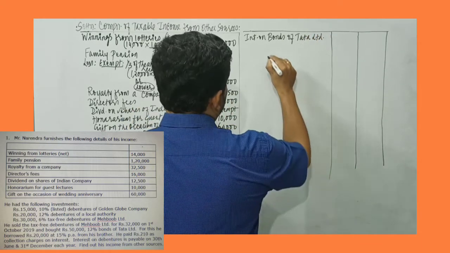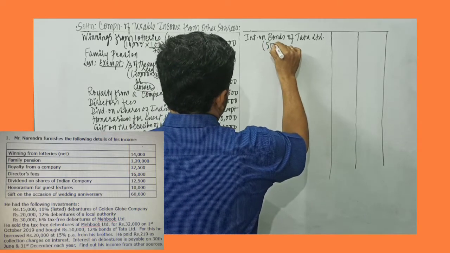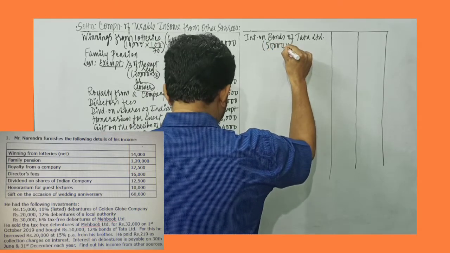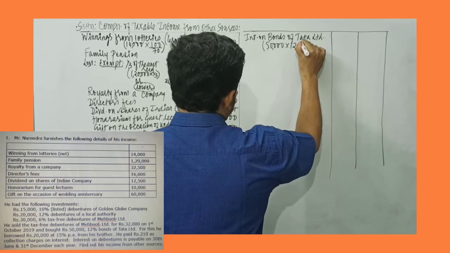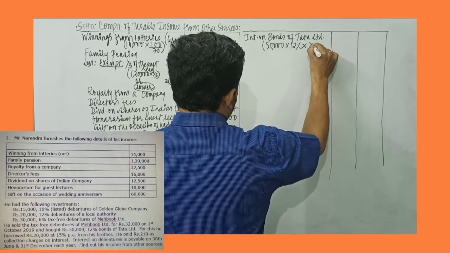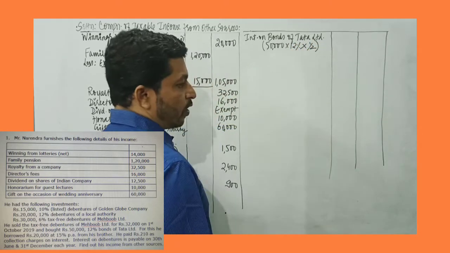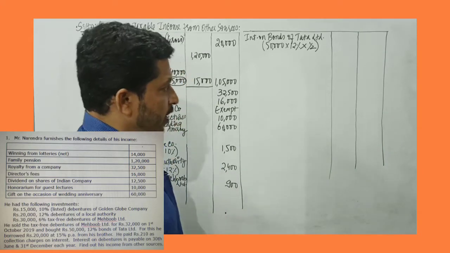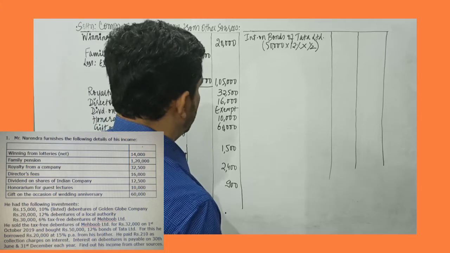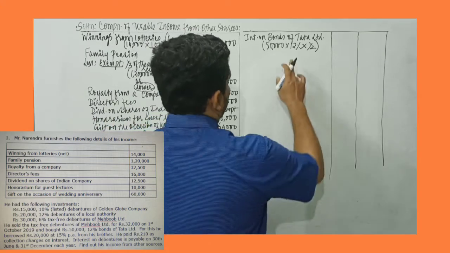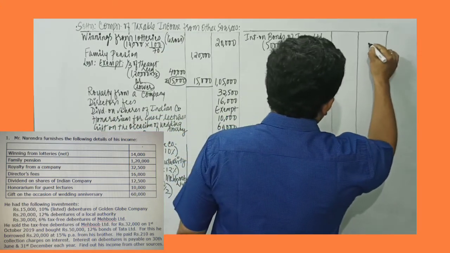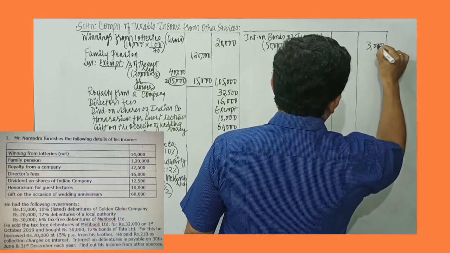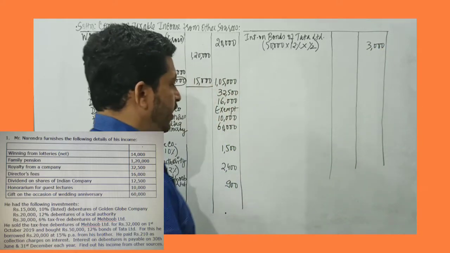So investment is 50,000. The rate of interest is 12%, and very important, we will receive interest only in the month of December, not in the month of June, because Narendra is not the owner in the month of June. So 50,000 into 12% is 6,000 and half of that would be 3,000. So 3,000 is the interest received.